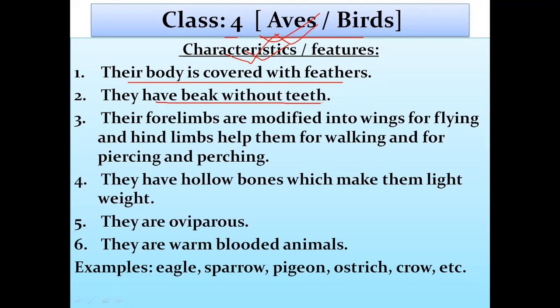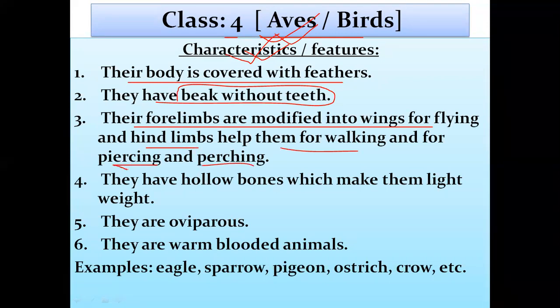They are beaked and they don't have teeth. Their forelimbs are modified into wings for flying. Four limbs means front side limbs. Front side limbs are modified into wings for flying, whereas their hind limbs help them for walking, piercing and perching.